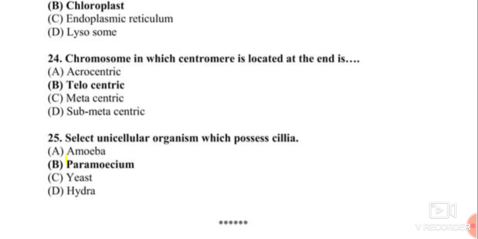Acrocentric. In an acrocentric type of chromosome, the centromere is located at the end of a chromosome or near the end of a chromosome. So it forms a very short P arm and a very long Q arm. Examples of such acrocentric chromosomes are chromosome number 13, chromosome number 14, chromosome number 15, 21, 22 and Y chromosome. These are the examples of acrocentric chromosomes.